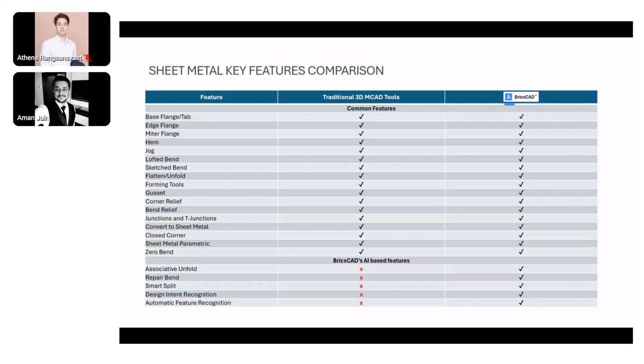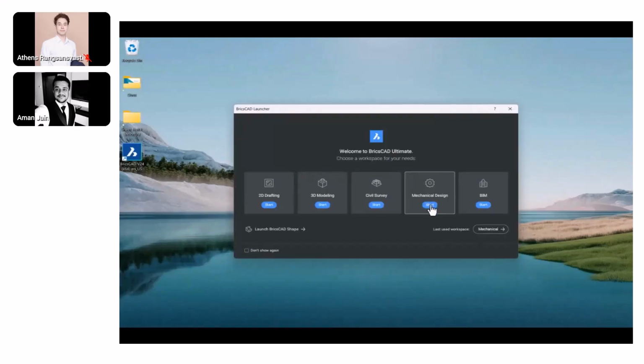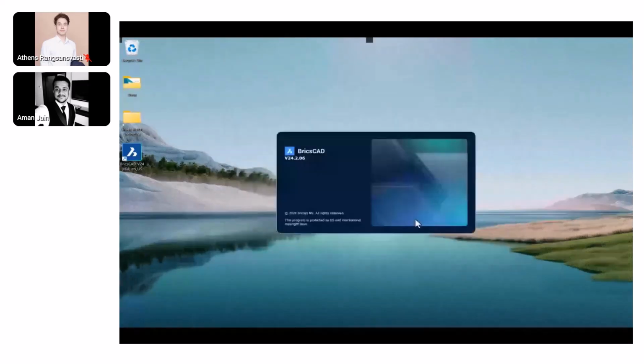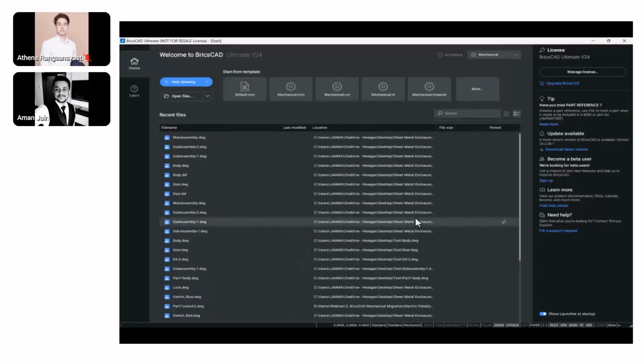So here we start with the demonstration now. We'll start with BricsCAD B24, which is the latest version of the software. I'm using the Ultimate version of the software, and hence I get access to all the modules present within BricsCAD. It's probably the only software in the world today that allows us to do BIM modeling as well as mechanical modeling within the same environment. Hence, integration and collaboration become very smooth. Now with this, we start off with a new drawing.